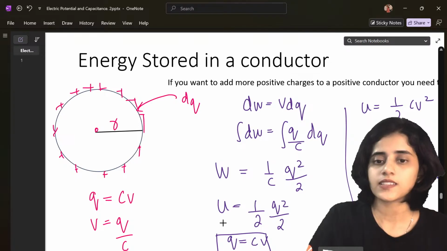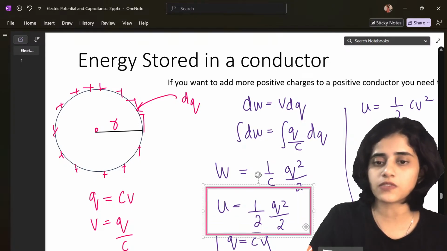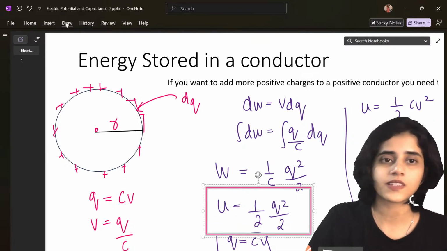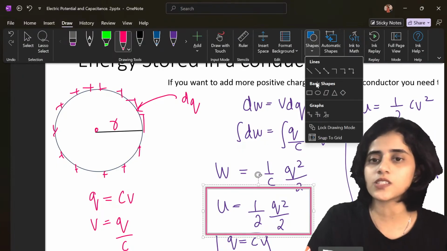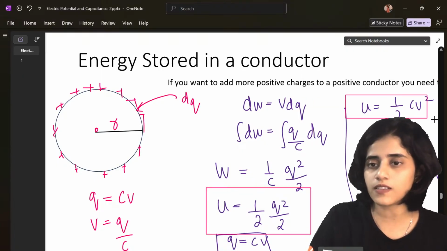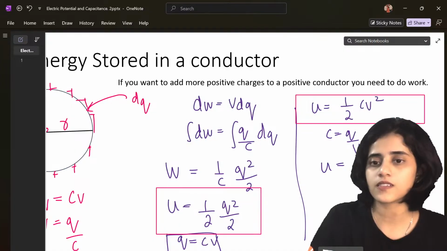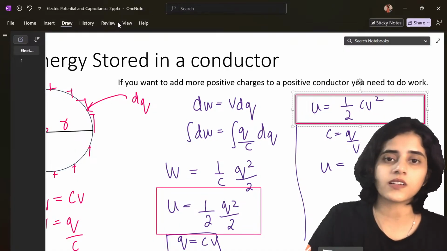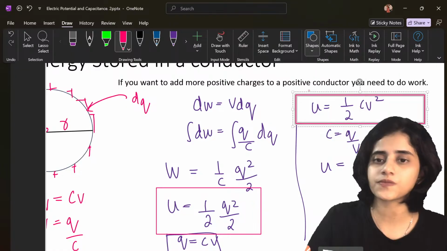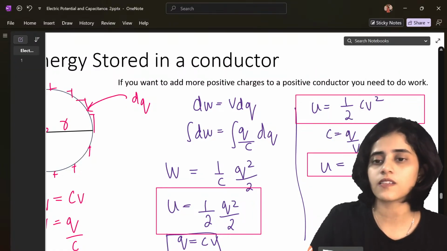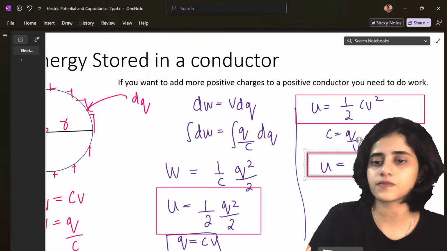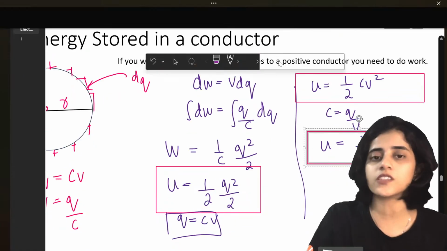Yes. See, this is the first formula for energy. Now, second formula for energy is what? This one. Now, what is the third formula for energy? This one. See? Three formulas for energy.